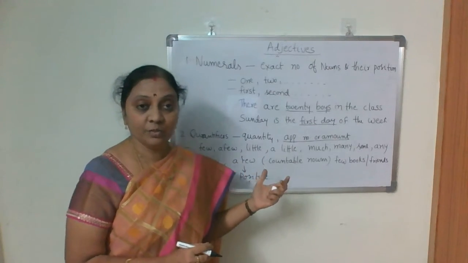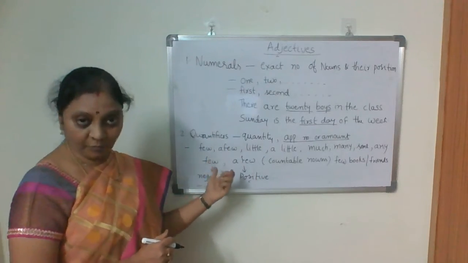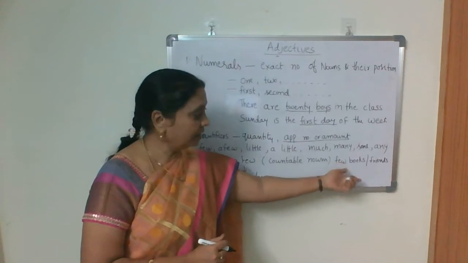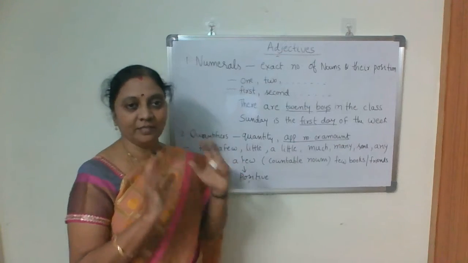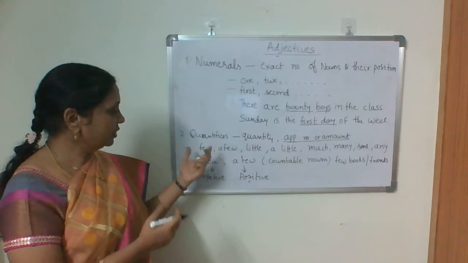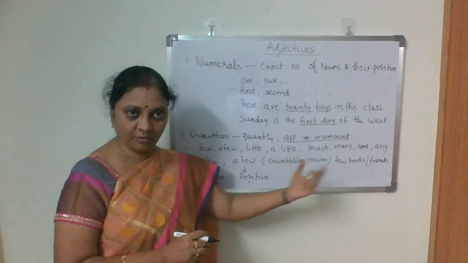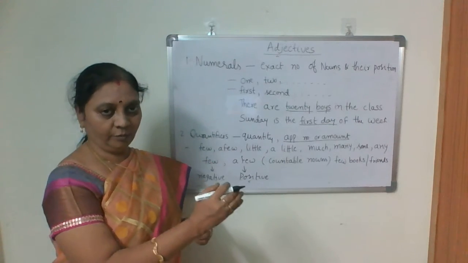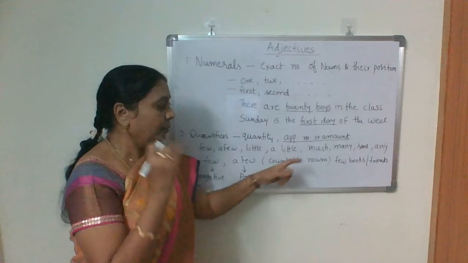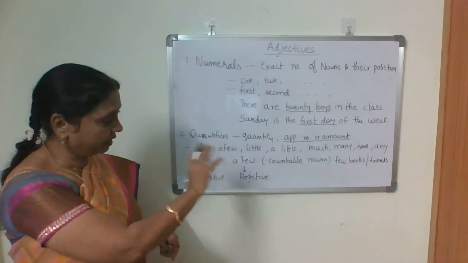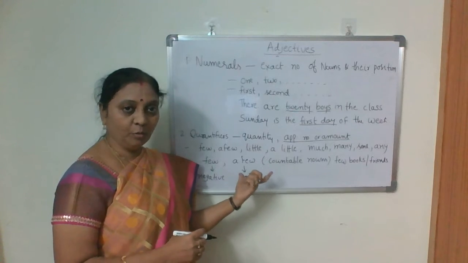Few, a few, little, a little, much, many, some, any. These are frequently used words under quantifiers. There is some difference between these. We do them one by one.